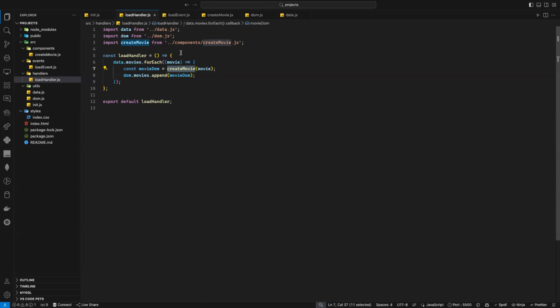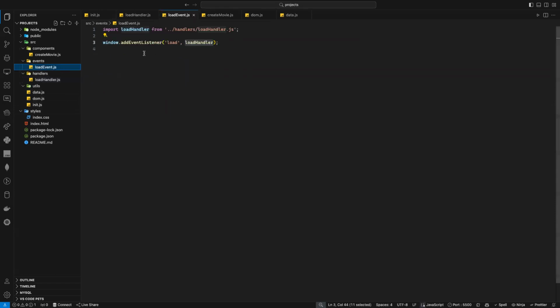Import createMovie from the component, and voila. And then here I need to append it to the DOM, but I don't have the DOM, so I need to import it. Then say DOM.movie.append this one here, which is the DOM element, because my function here returns a DOM element. And here I need to export my handler because I need to import it inside the event.